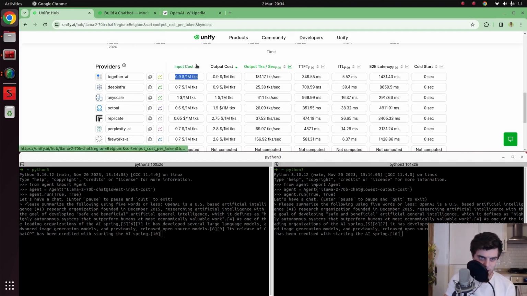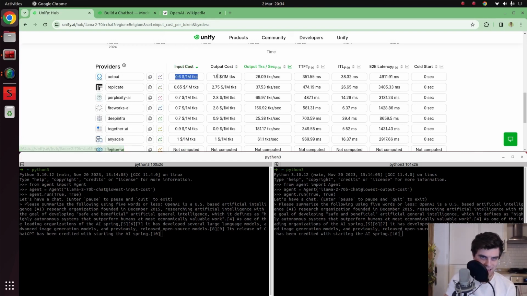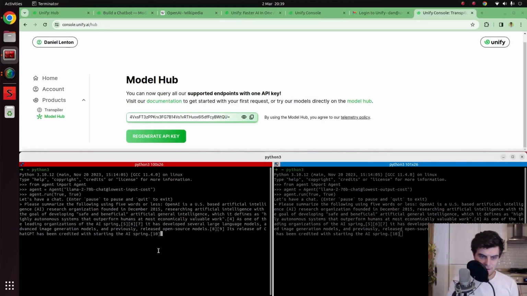Actually, Octo AI is quite expensive on the output, which will skew the data a little bit. It's roughly twice as much on the output as Together AI, whereas Together AI is only about 50% more expensive than Octo AI on the input. But either way, we expect the one on the left to be cheaper because of how dominant the input tokens are in this case. Okay, so let's see if that's what we get.